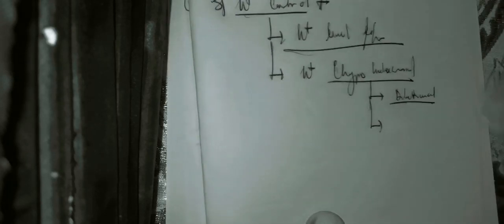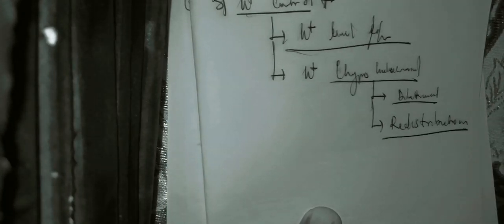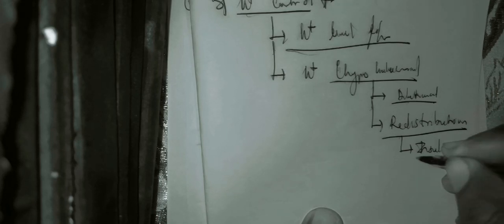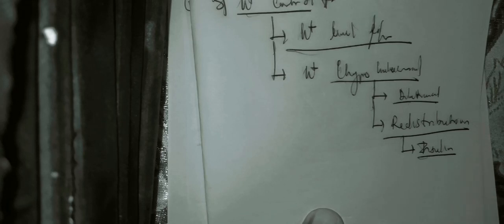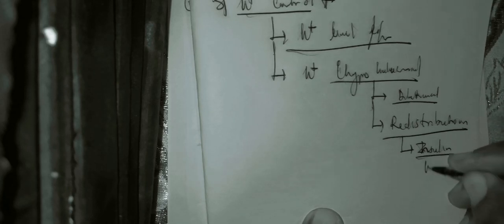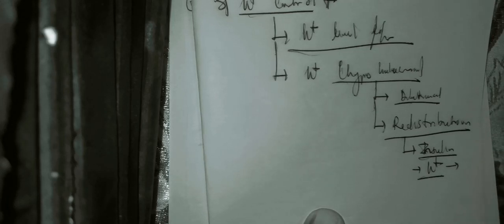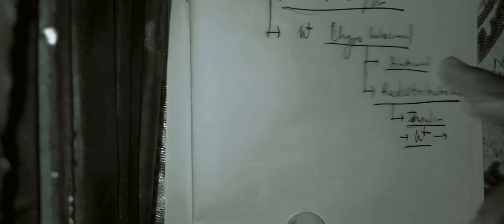The second reason why the patient has hypokalemia is via redistribution. Redistribution is because for insulin to cause glucose to enter the cell, it also pushes potassium ion into the cells. It moves with potassium into the cells, causing reduced potassium in blood, resulting in hypokalemia. So those are the two major reasons why you have hypokalemia.